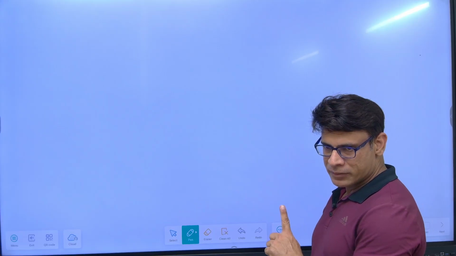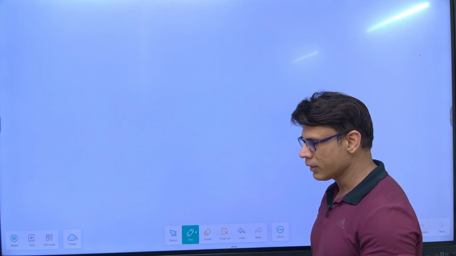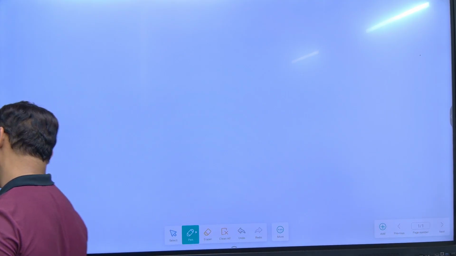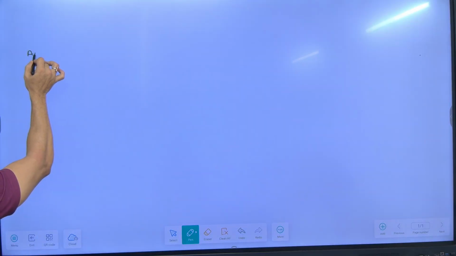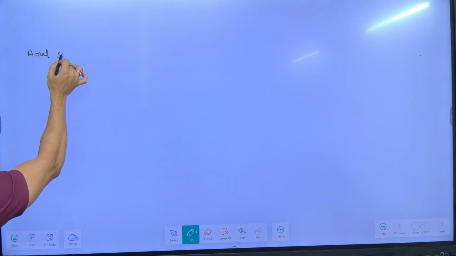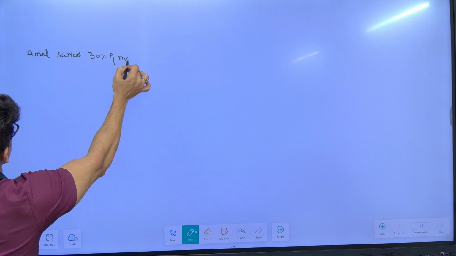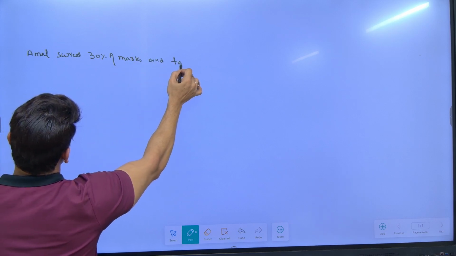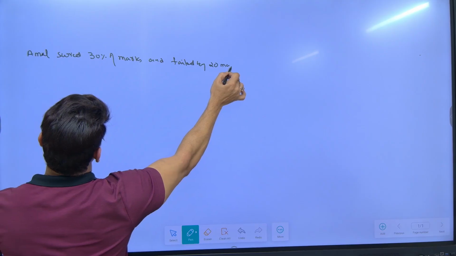This part is clear. This number line thing is clear. Number line helps a lot, right? In a similar question on number line, if I have to make this question slightly more difficult, how can I make it? I tell you. Amal scored 30% of marks and failed by 20 marks.